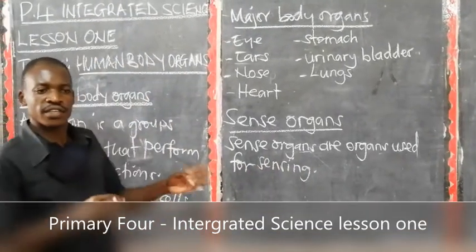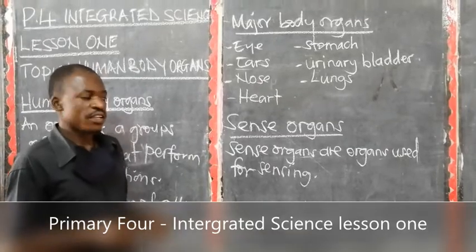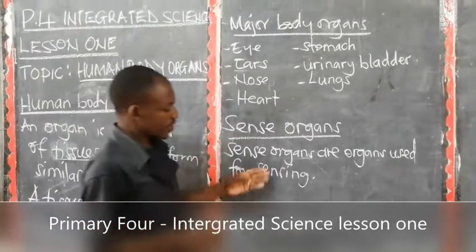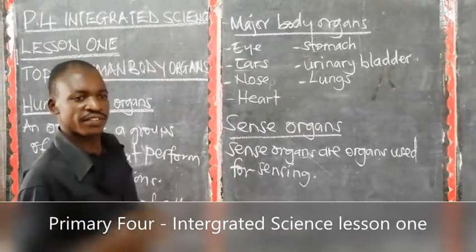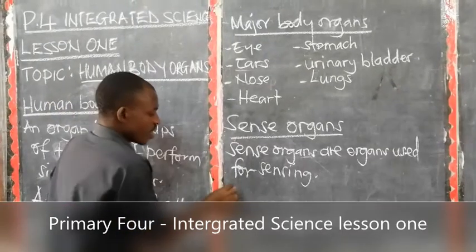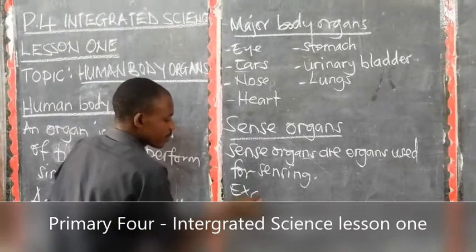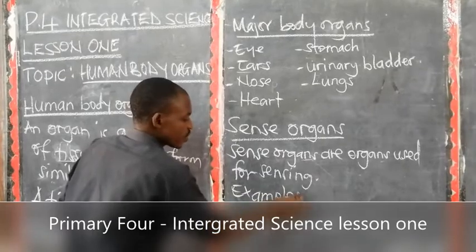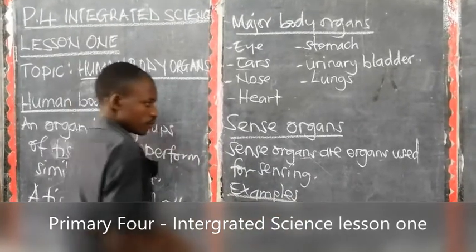Organs used for sensing. Now, what are these organs that we use for sensing? Examples of these organs that we use for sensing.